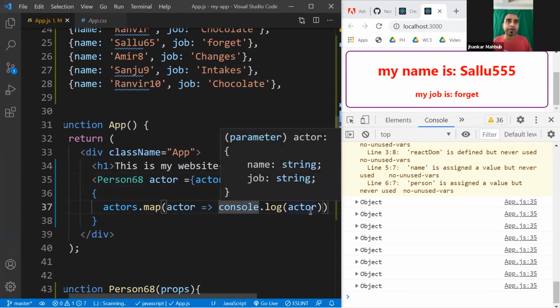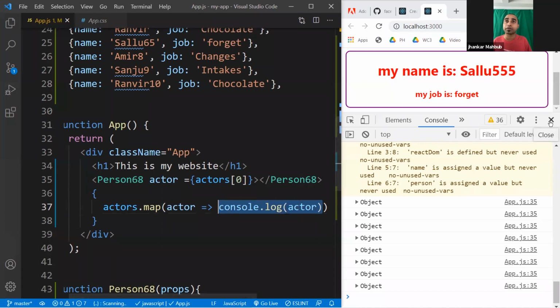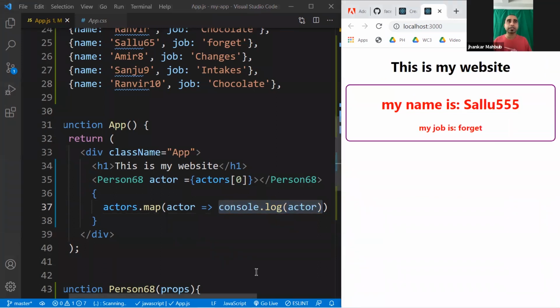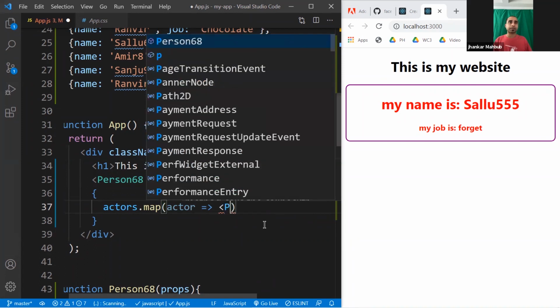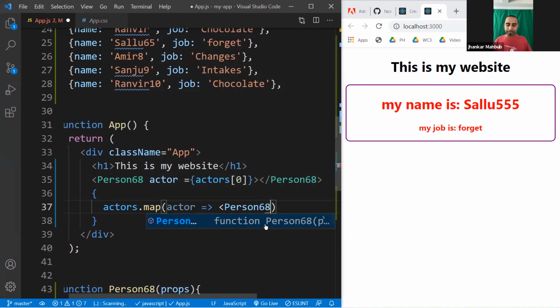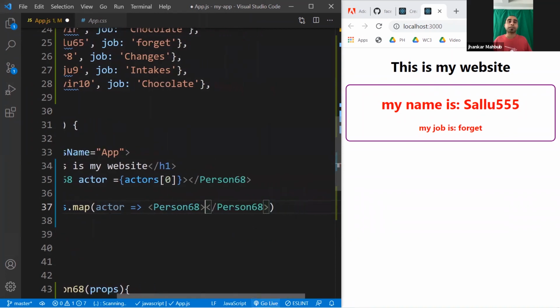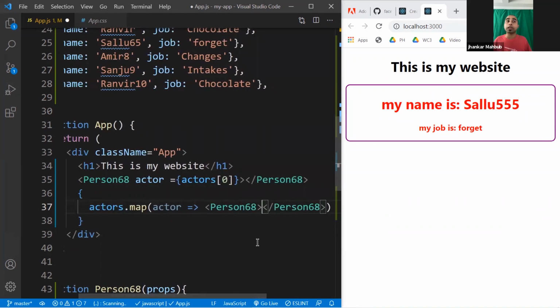And since you are interested in creating a component, I close this. Instead of console log, you can actually put this component. You can write it or you can copy it, doesn't matter. So you can write it like a person, and then close it. So this is the way you are actually creating a component for every item of the actors. Right now we are not using it, but you can actually do it this way.